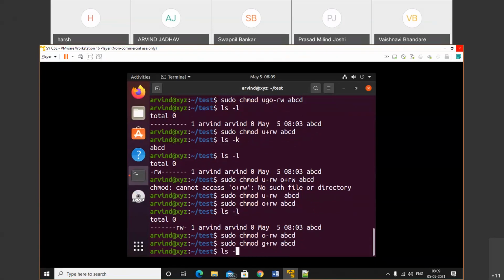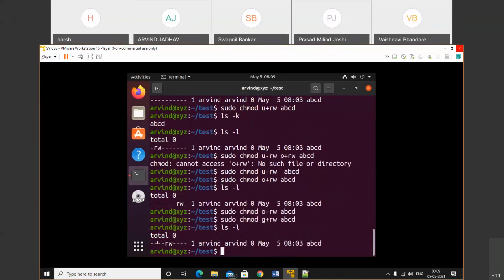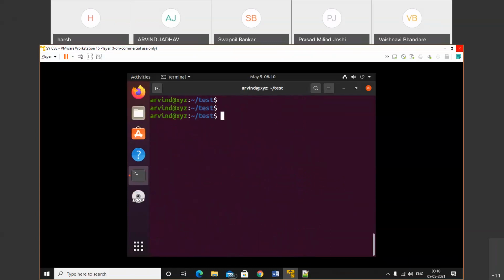Now check out ls -l. See, first three for the owner, next three for the group owner, and next three for the other. So let's check out. We successfully set the permission for the group owner. So let's remove those permissions. Let's make a note of that: the minus symbol is used to remove the permission, and the plus symbol is used to add the permission.